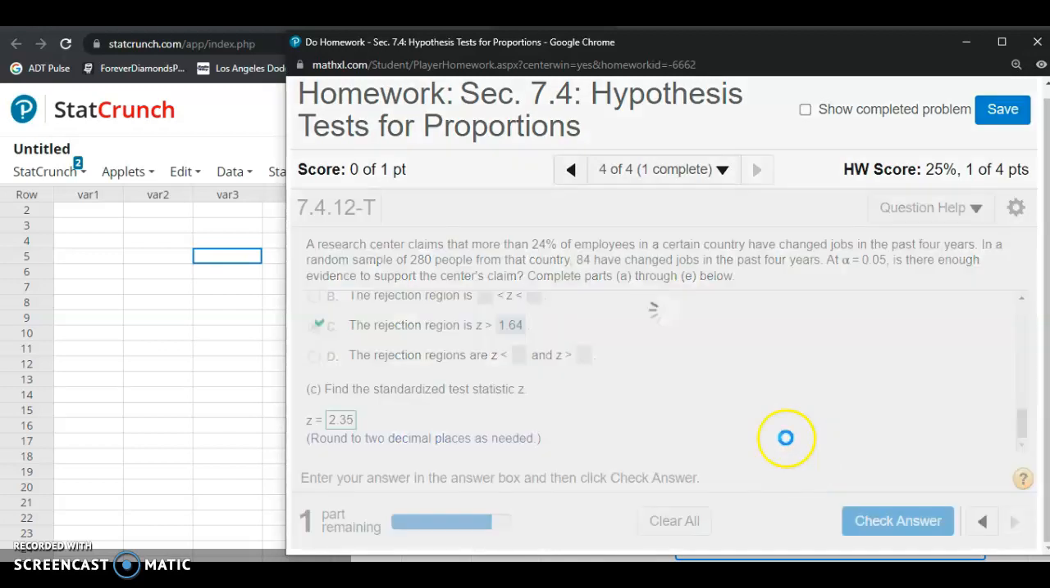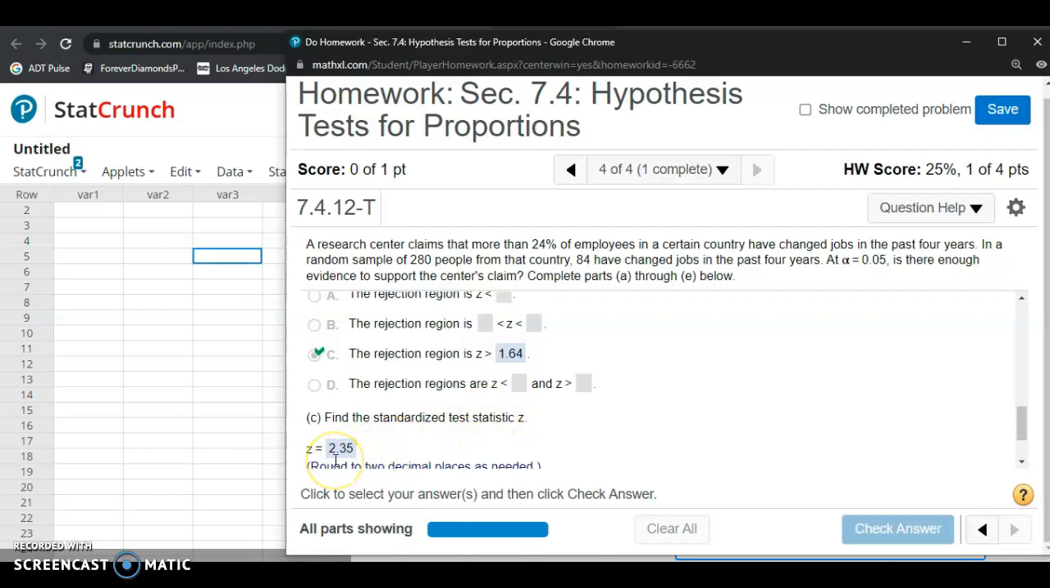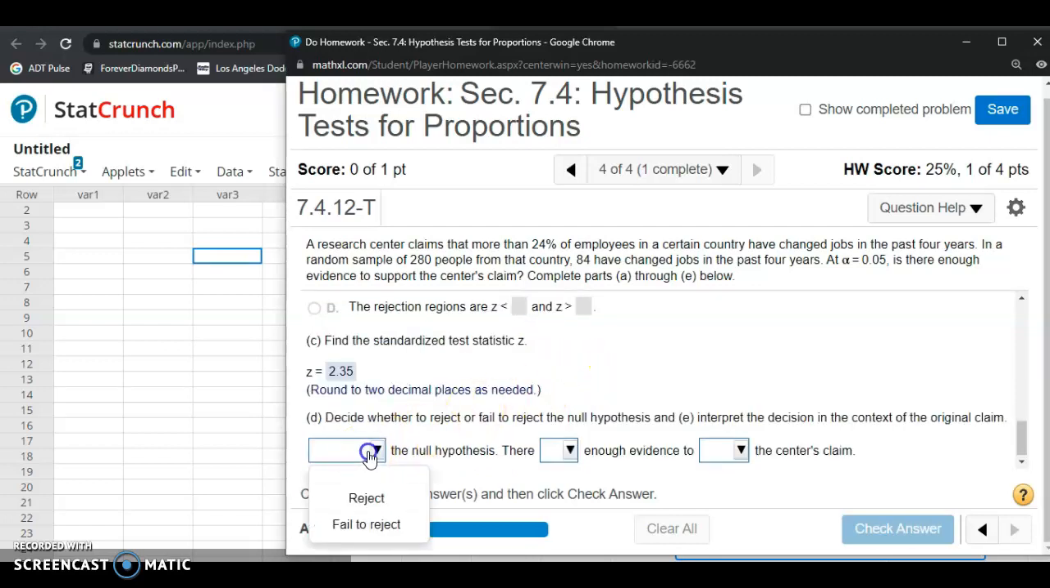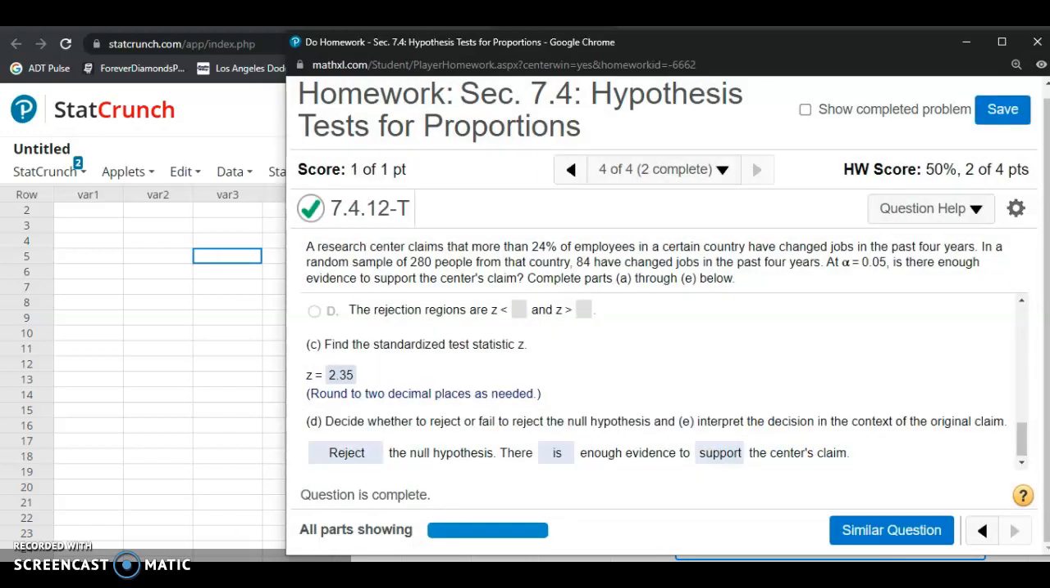We're going to compare that to our critical value. Since 2.35 is greater than our critical value, and this is a right tail test, making the rejection region in the right tail of the probability distribution, then we reject the null hypothesis, so there is enough evidence to support the claim given in the problem. Now, if the test statistic was not in the rejection region, then we would fail to reject